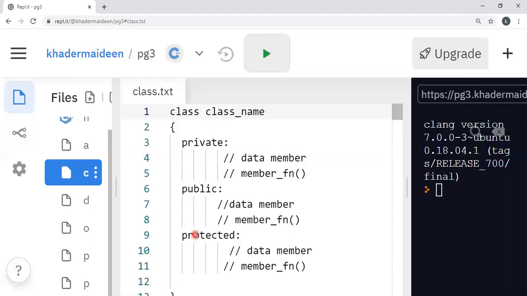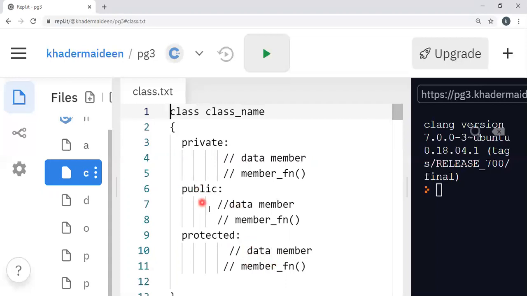Then the protected category. Here the data members which are defined in the protected category can be accessed by the member functions and the friend functions, or the derived class member functions. That is, if a class is derived from other classes, the derived class members can also access the protected members, but they cannot be accessed by the outside world.